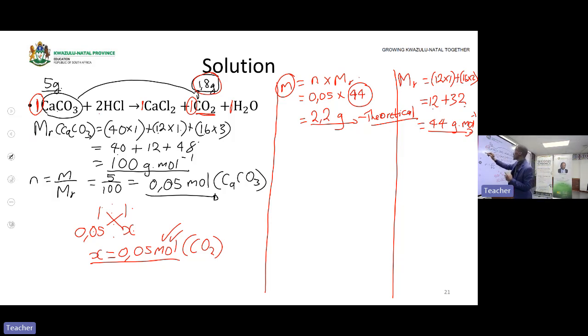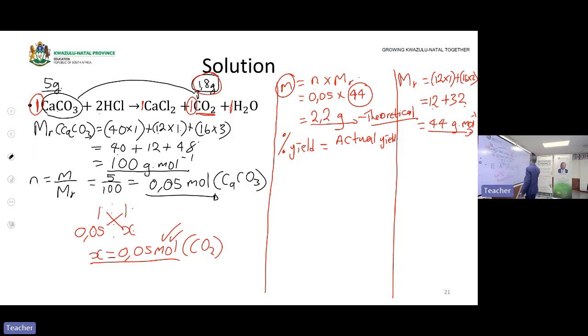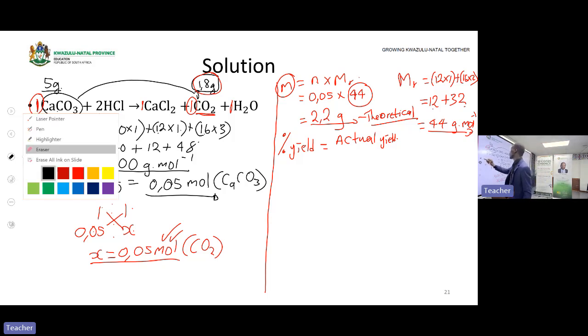Let me remind you the formula for percentage yield. Percentage yield is equal to the actual yield, the one that is produced, divided by the theoretical yield. Let me erase here so that I will have enough space for writing this calculation, and use a different color so that you will follow.